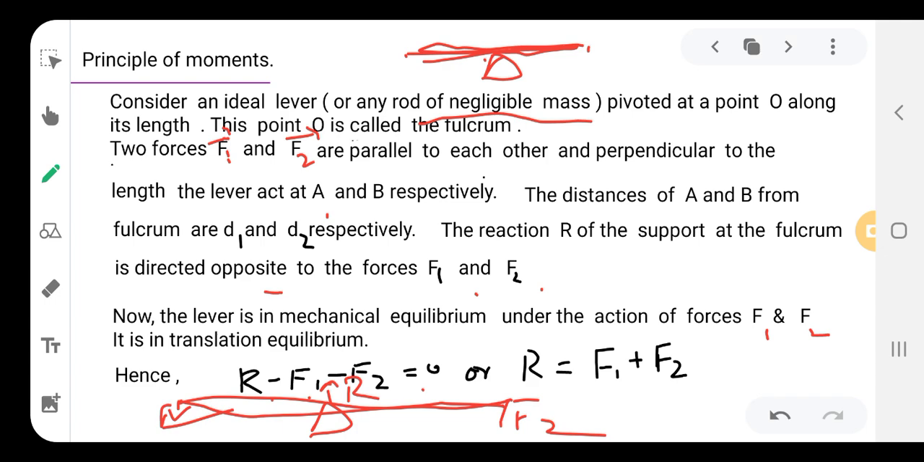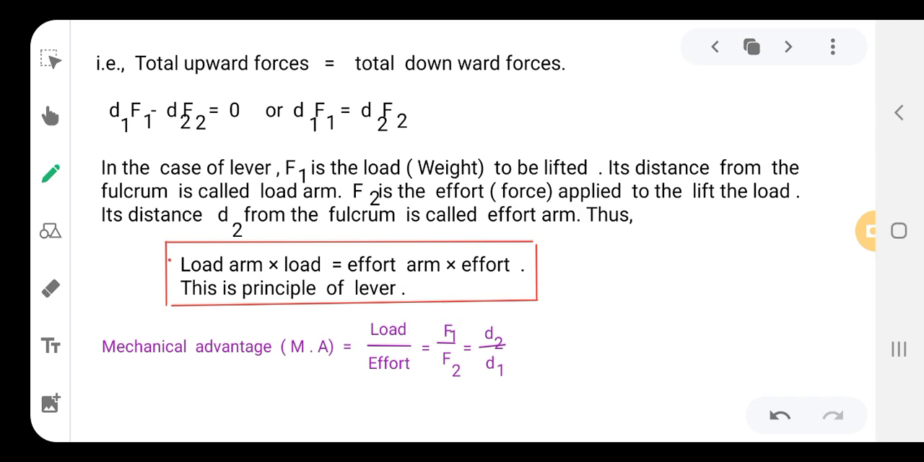So R is the upward force by the body, and F1 and F2 are the downward forces on the edges of the rod. Therefore total upward forces is equal to total downward forces, that is d1F1 minus d2F2 equal to 0, or d1F1 equals d2F2. In the case of the lever, F1 is the load, that is the weight to be lifted at one end.